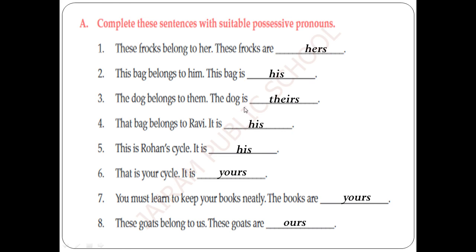The dog is theirs. That bag belongs to Ravi. It is his bag. We do not say his bag because it is already mentioned. Here the word it means the bag. So we don't want to add the word bag one more time. It is his. This is Rohan's cycle. It is his. That is your cycle. It is yours. You must learn to keep your books neatly. The books are yours.